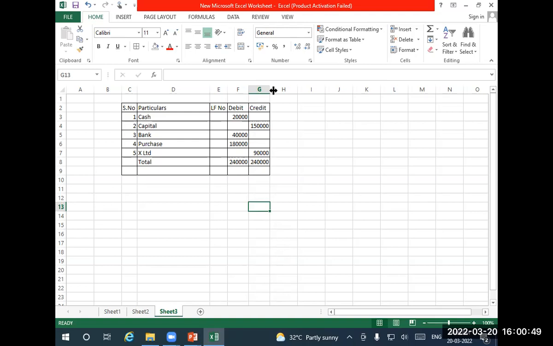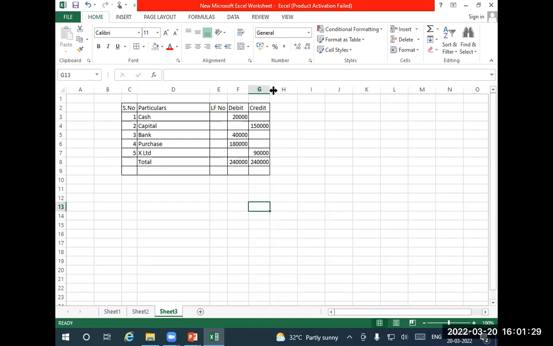Suppose commission is there in the trial balance. Commission. But the amount is on the credit side. Is your answer still the same? Commission is there on the credit side, 2000 rupees. How do you identify now? Commission is either expenditure or income. There is no doubt on that. Now we have to go with the side. Debit side is expense. Credit side is income. Now I told you commission 2000 is on credit side. Then it's an income.